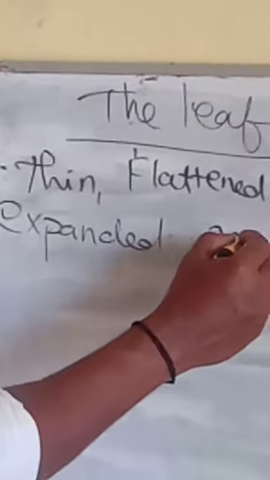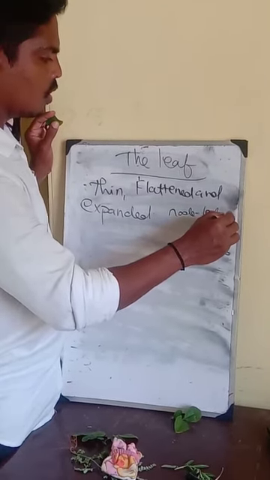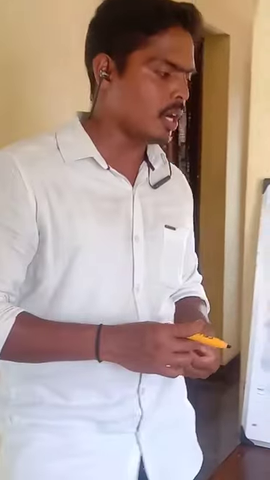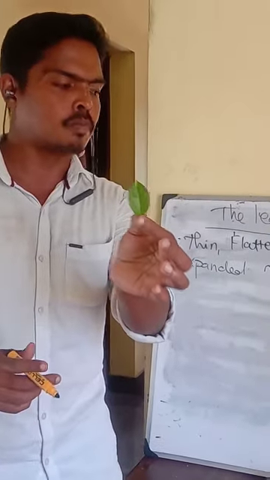So, coming to the parts of the leaf. Node, leaf growth. Then the internode is the place in between two nodes. Coming to the parts of the leaf, here you can take this leaf.